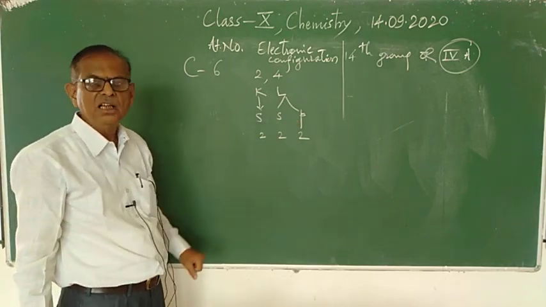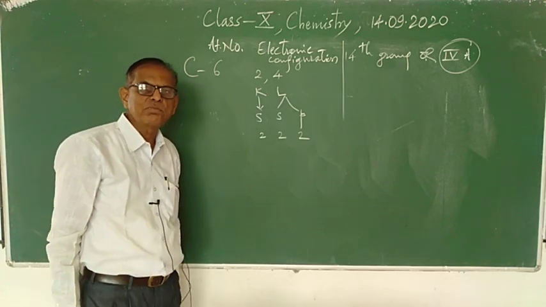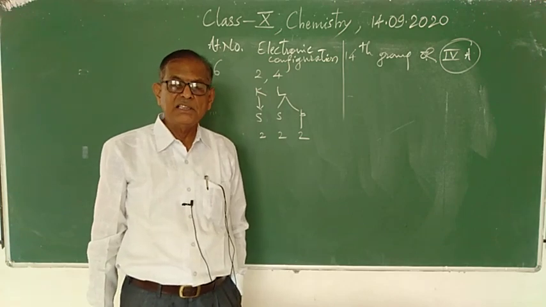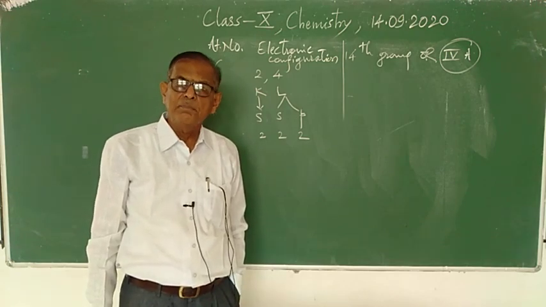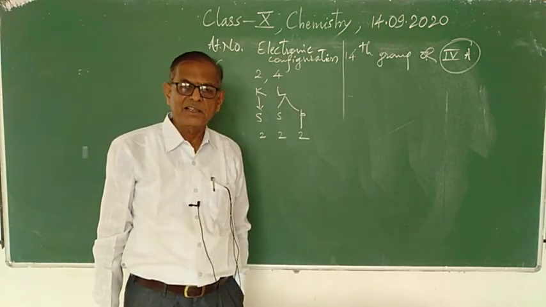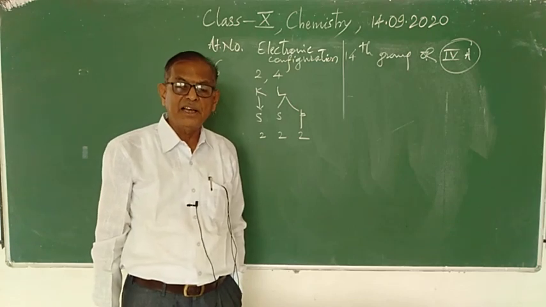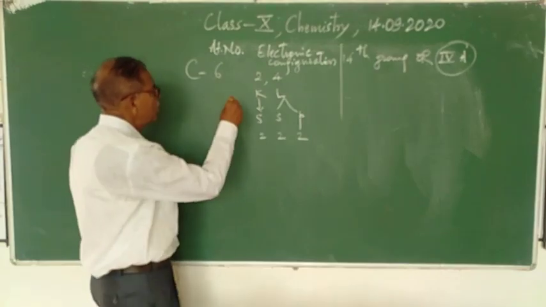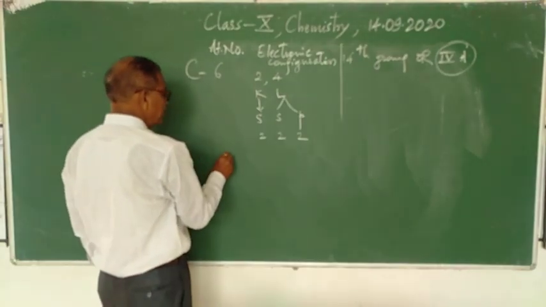So we have seen there are 4 types of sub-energy level: S, P, D, F. S will occupy 2 electrons, P can accommodate 6 electrons, D can accommodate 10 electrons, and F can accommodate 14 electrons.